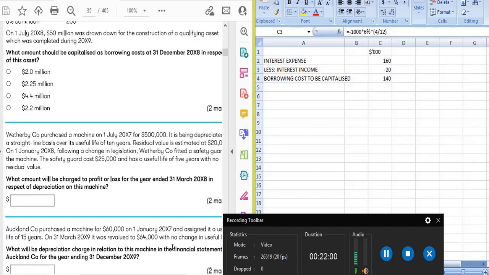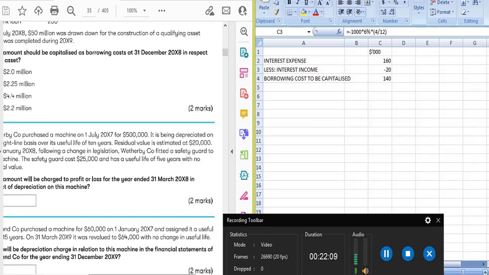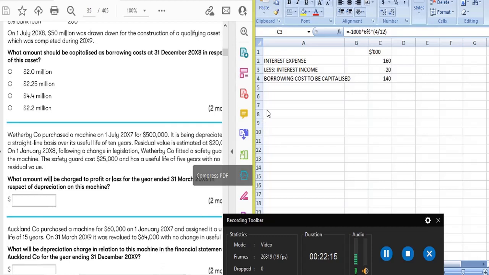Following a change in the legislation, the company fitted a safety guard to the machine, and this safety guard cost 25,000 and has a useful life of 5 years with no residual value.